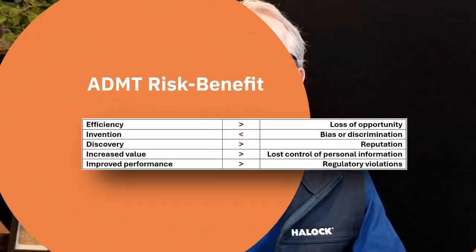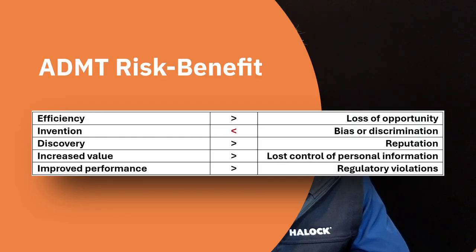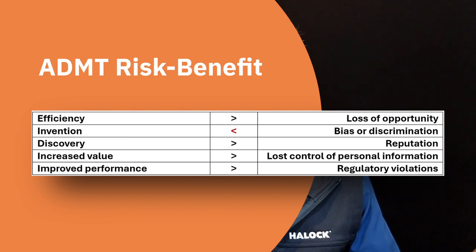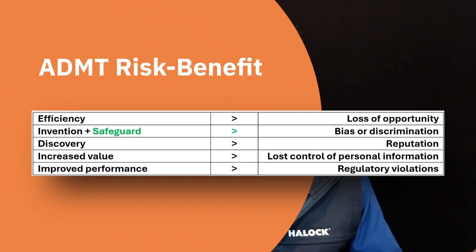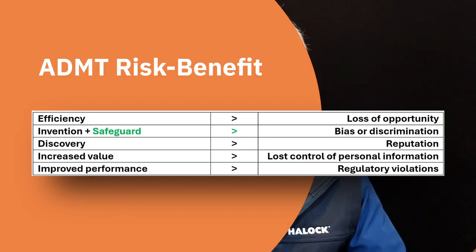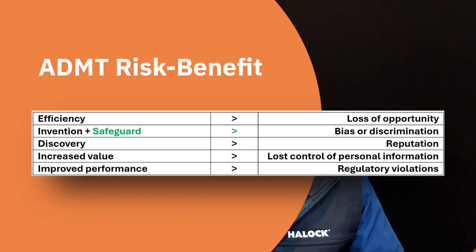Sometimes when organizations do that risk analysis, they find that they're creating a greater risk to the consumer through, say, bias or discrimination than the benefit that they get from maybe their invention. When this happens, an organization can think of a safeguard, say a manual review of the decision when things could go wrong for the consumer, just to step in and say, I checked this and I found out that this automated decision did or did not violate our bias and discrimination policy.